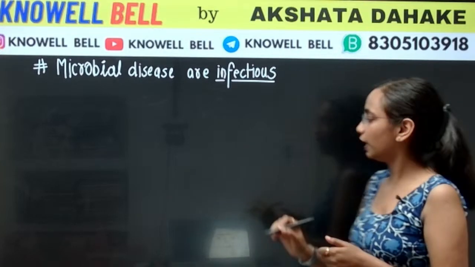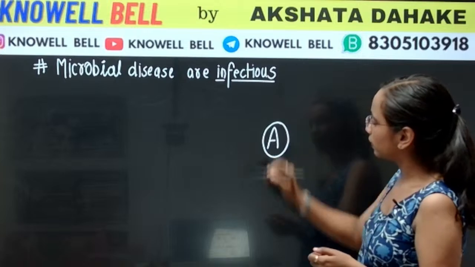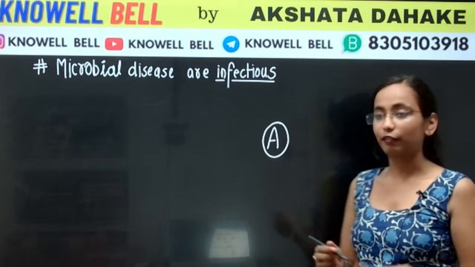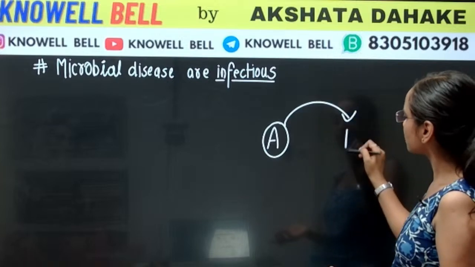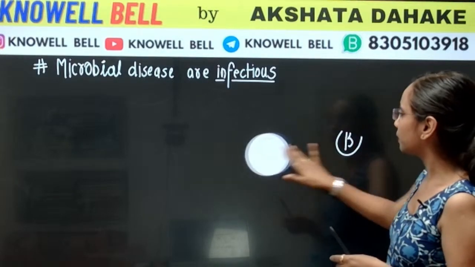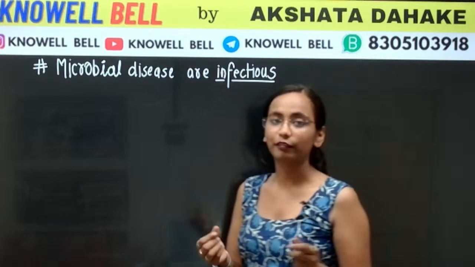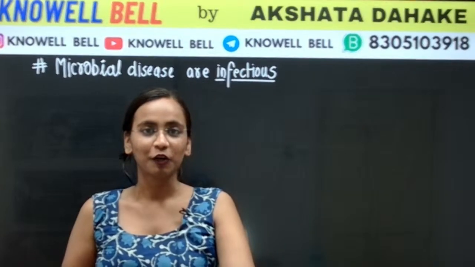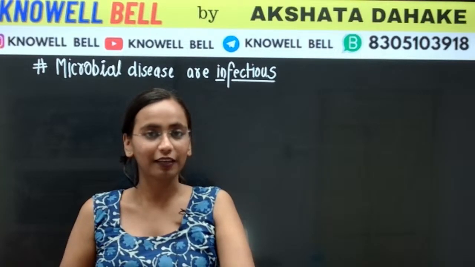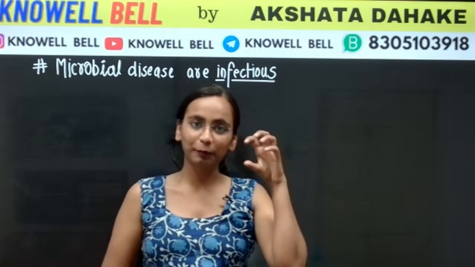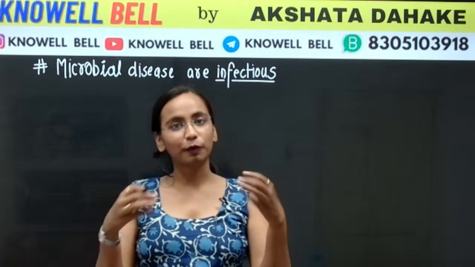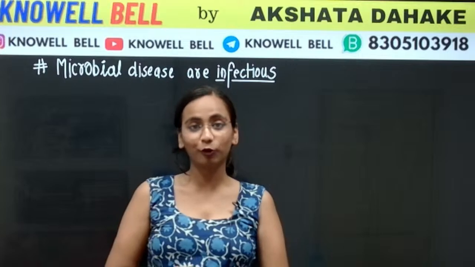Let us say if person A has a microbial disease, it differs from disease to disease, but there are very high chances that this disease will also spread to person B. A very common example is, if you remember, a few years back we had the COVID-19 pandemic. So what was COVID-19? It was also a microbial disease. It was caused by coronavirus and it was infectious. If one person is infected, it will spread to other people as well.